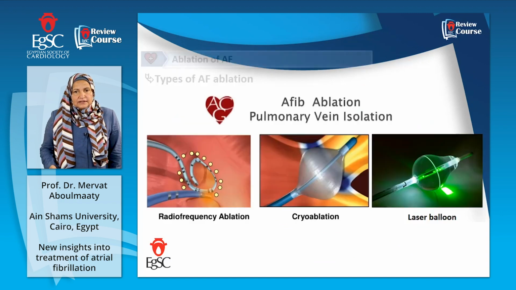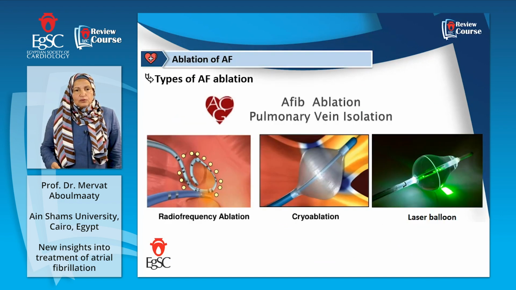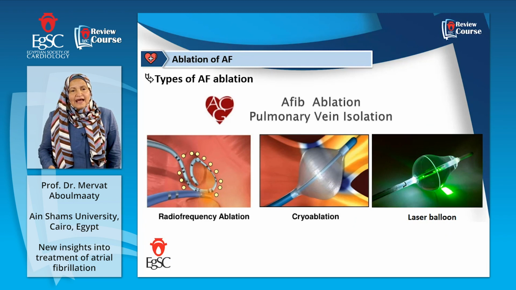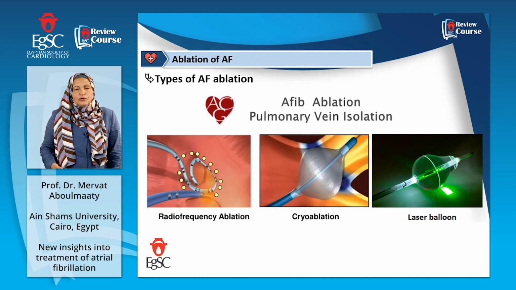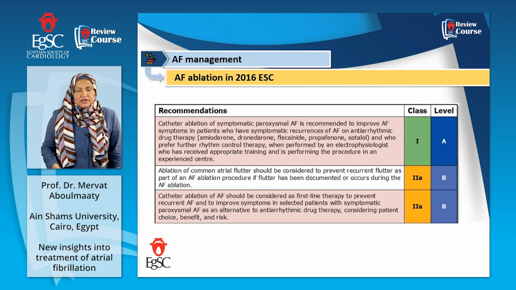Okay, the types of AF ablation. Here we can see radiofrequency current. This is heat delivered by a catheter around the ostium of the pulmonary vein or the antrum of the pulmonary vein, as I'm going to show. The cryoballoon is using the freezing energy in order to isolate these veins by freezing. The laser balloon is using the laser energy for isolation.